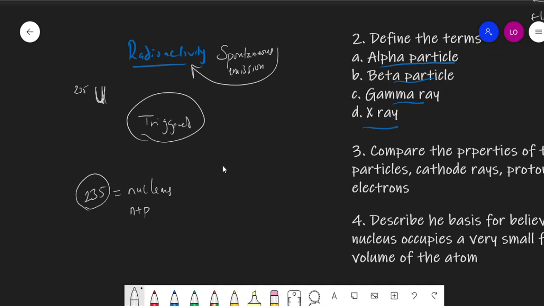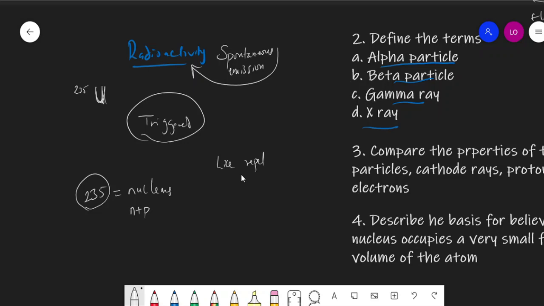Don't forget that the protons are positively charged, and you know that like charges always repel. So they don't want to be together. The uranium is unstable because it's not happy having such positive charges in that large amount together.